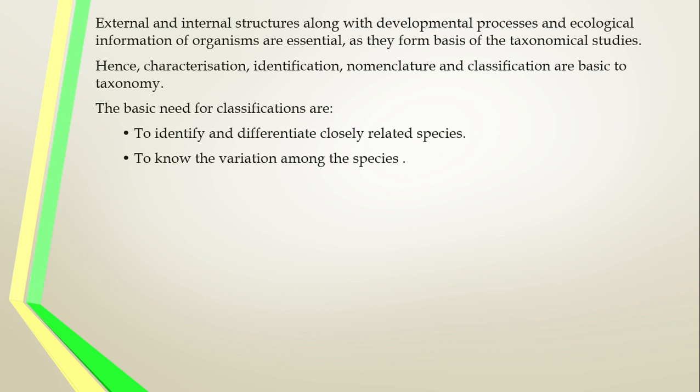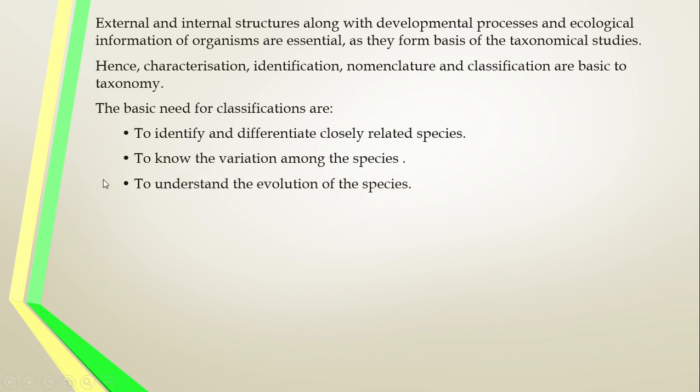Even though they are in the forest, their dwelling place is different, their mode of reproduction is different, their mode of nutrition is different. So there is variation among the species, and even in the same species, differences may occur among the individuals.